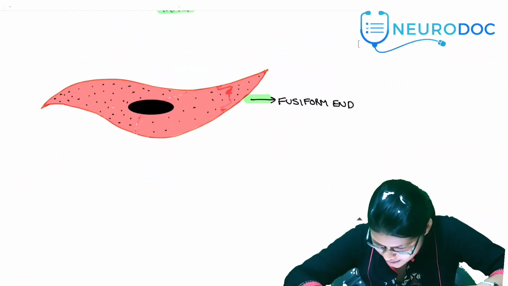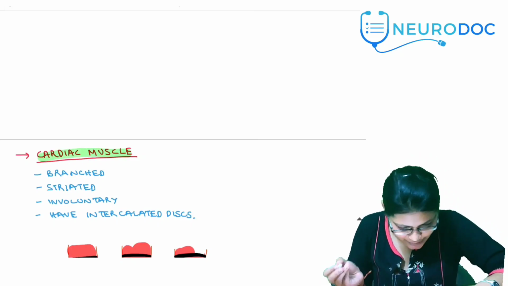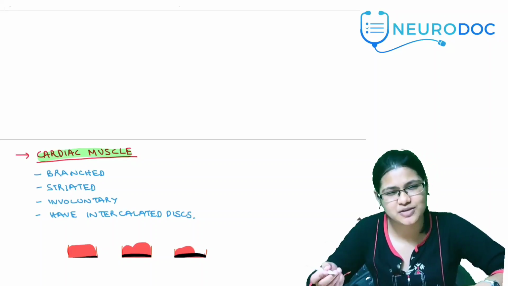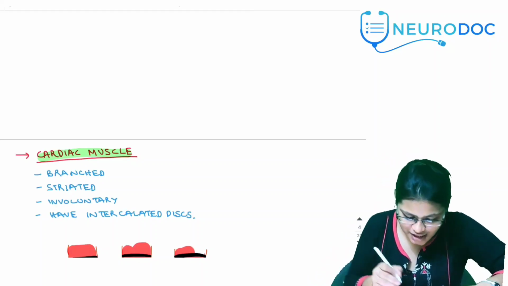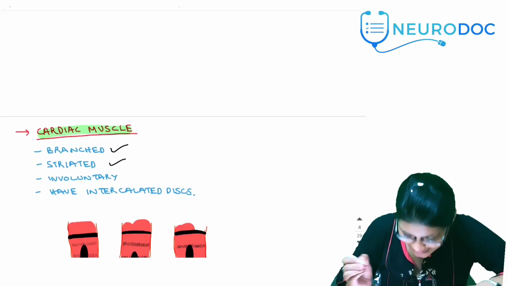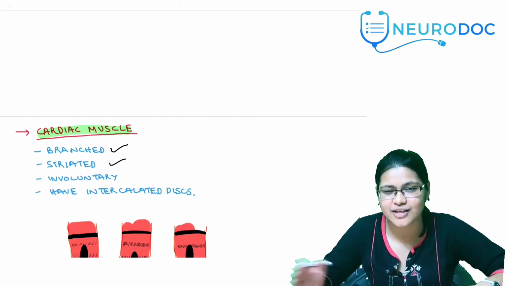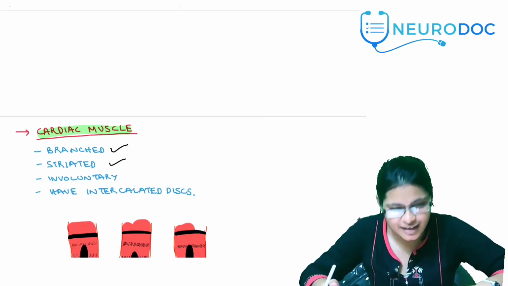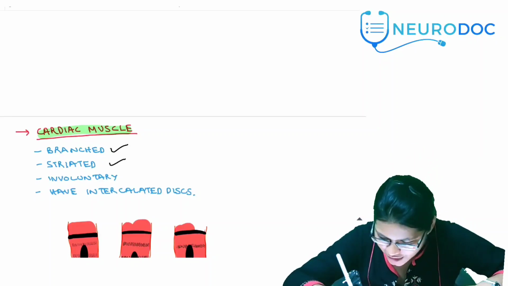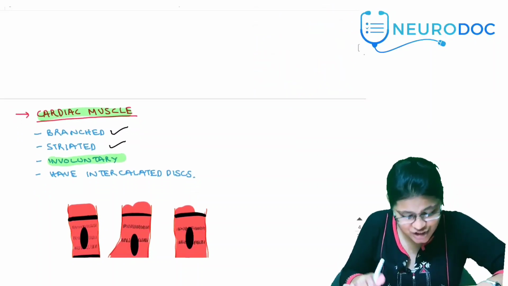Now coming to cardiac muscles. As the name suggests, cardiac muscle, which is obvious, is the muscle located in the heart. And these muscles are branched and they are also striped. So when you see them under the microscope, they'll have a striped appearance, alternate dark and light bands. So they are branched, they are striated. And the muscles of the heart, can you control when your heart is beating? It's beating throughout your life, right? And it's not under control. So it's beating all the time. It is not under our control, not under voluntary control of the nervous system. So what does that mean? So that becomes an involuntary muscle. It is involuntary, it is branched and striated.